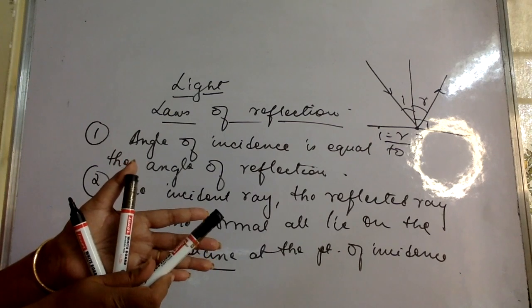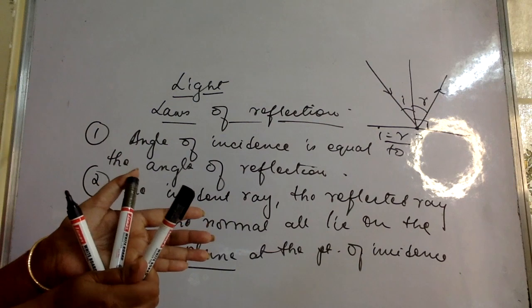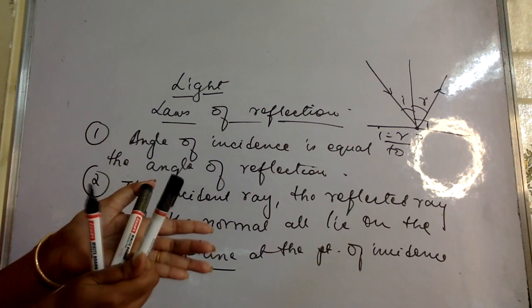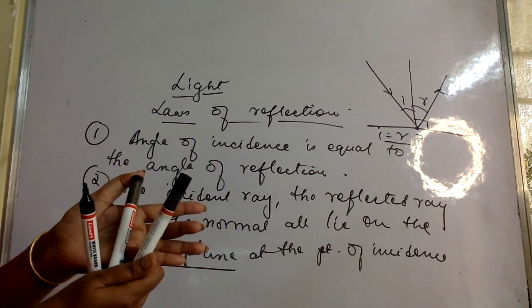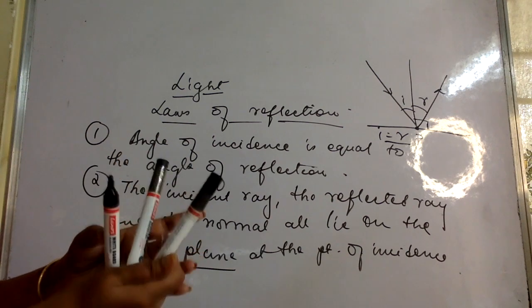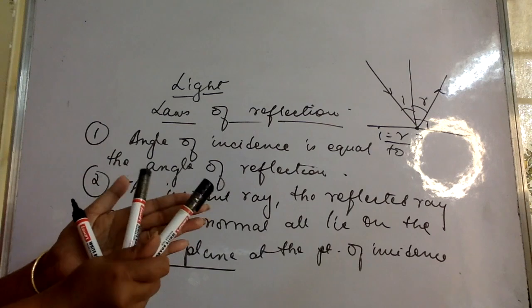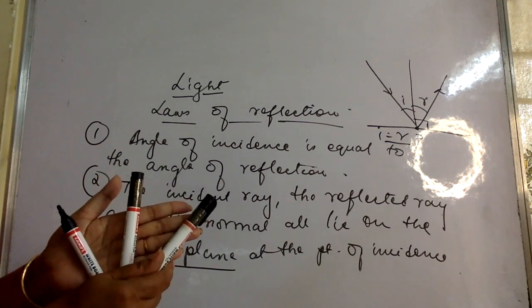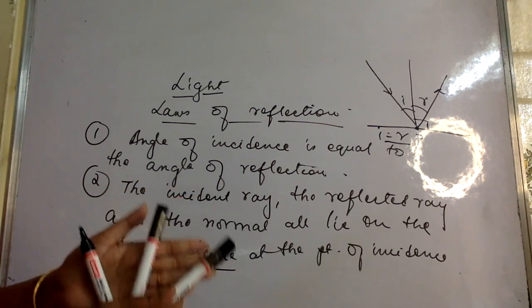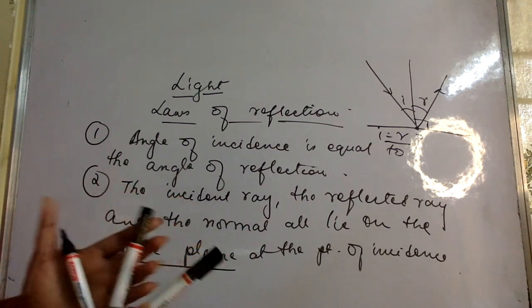Okay. But remember one thing, even if they are not in the same plane, I can still have the angle of incidence equal to the angle of reflection. That is why they have to be on the same plane as well, according to the laws of reflection.